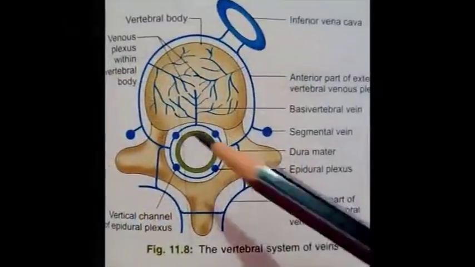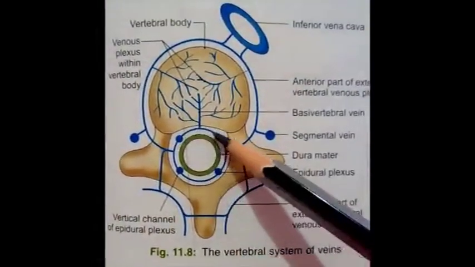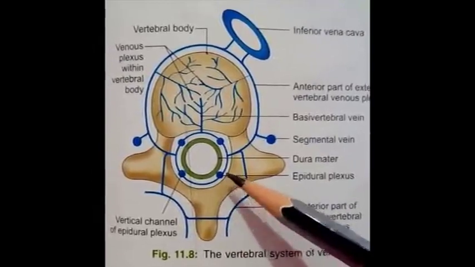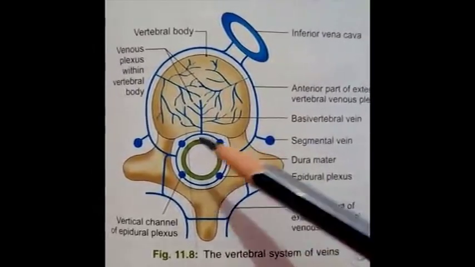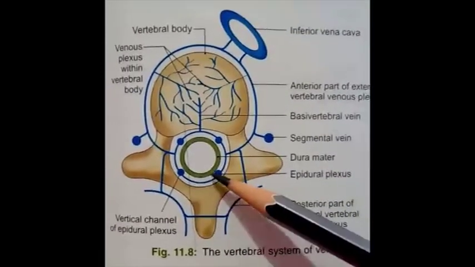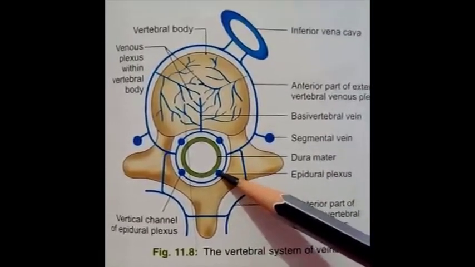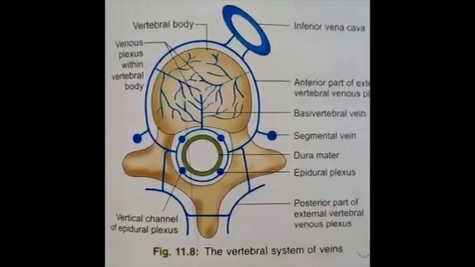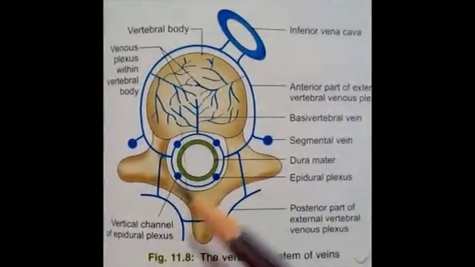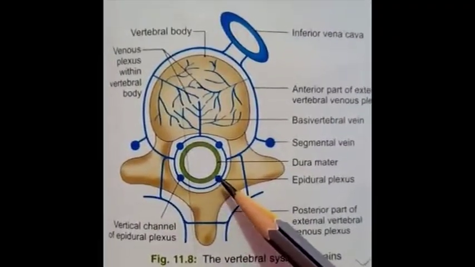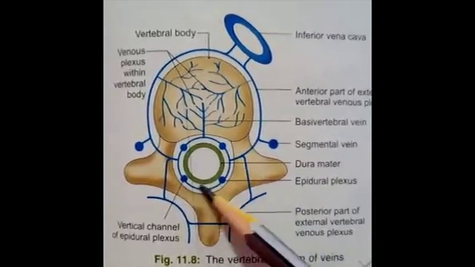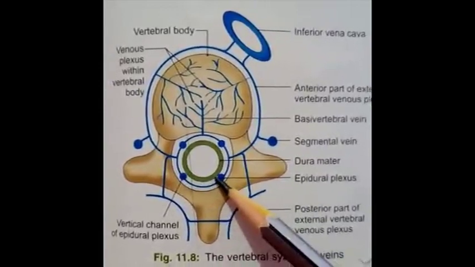The plexus consists of a post-central part and a pre-laminar part. Each portion is drained by two vessels, which are shown here. These are the vertical channels of the epidural plexus, which run lengthwise, meaning along the length of the vertebral column, and drain this epidural plexus at different levels.